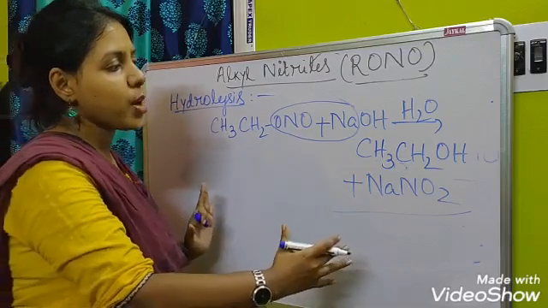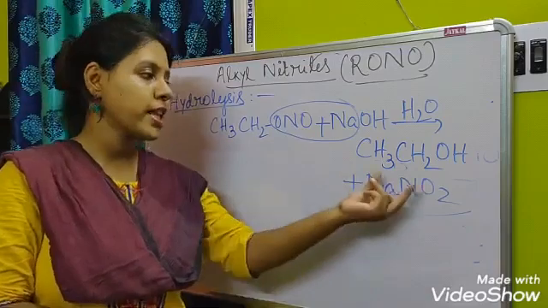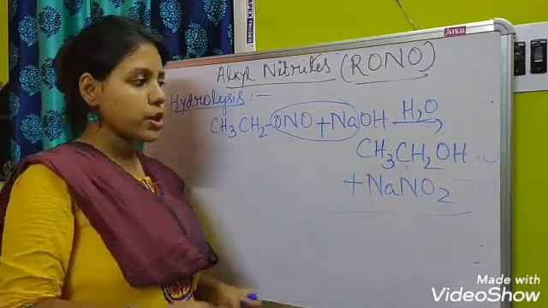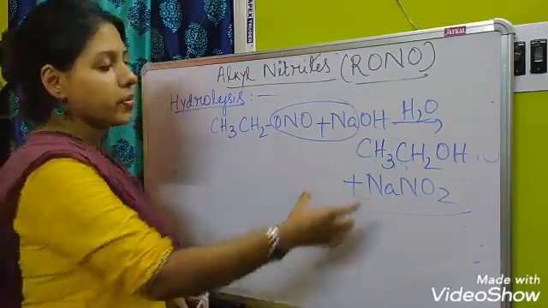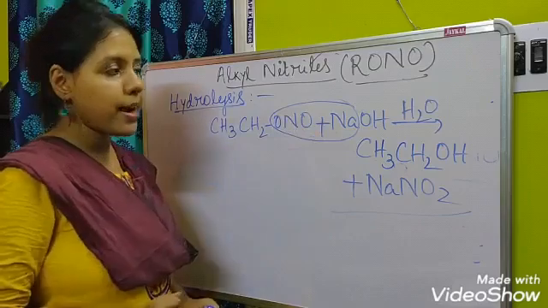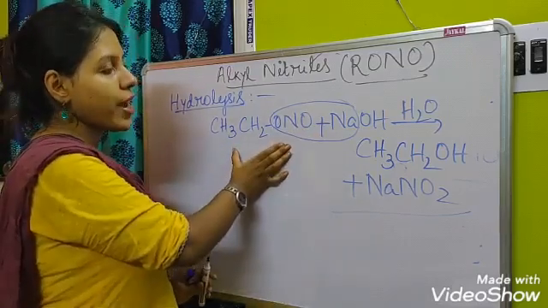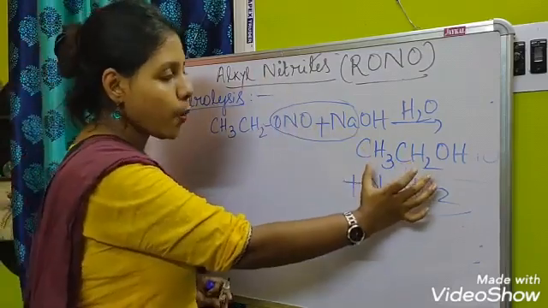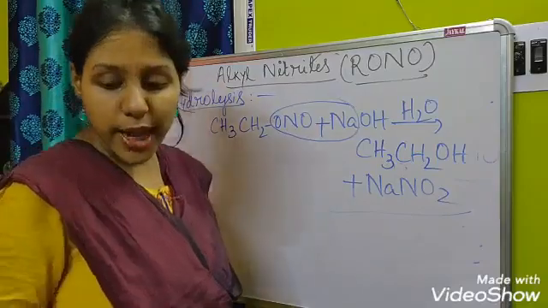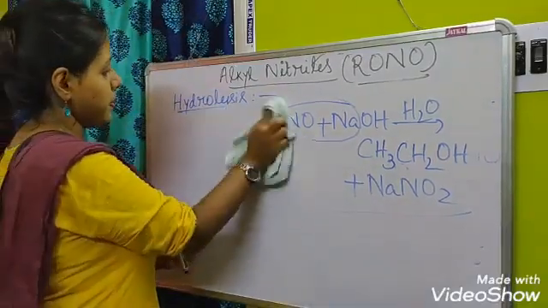It is just the reverse of the reaction that we have learned just before, that is the reaction of alcohol and sodium nitrite. There we were getting nitrite and sodium hydroxide. Here this is the opposite one. By reaction of nitrite with sodium hydroxide, we are getting the alcohol and sodium nitrite. Clear? Now the next one, that is the reduction reaction.